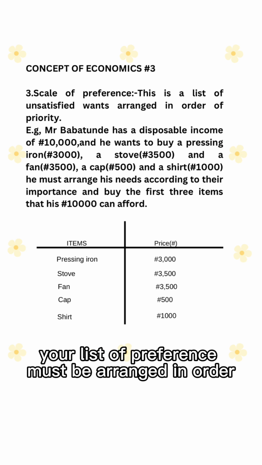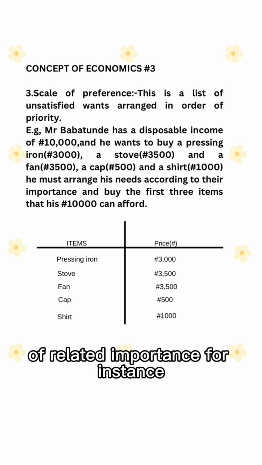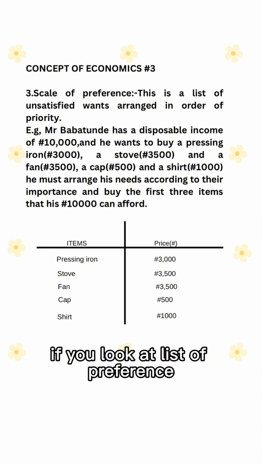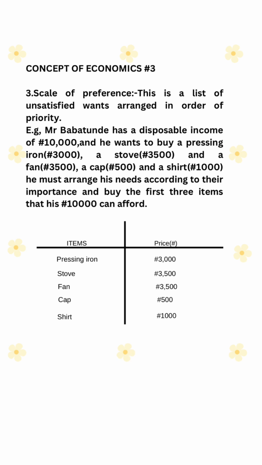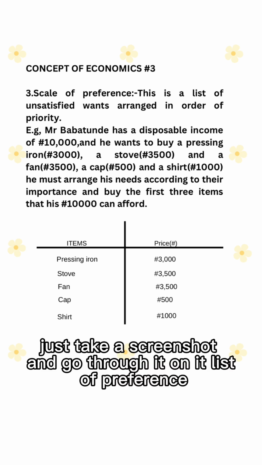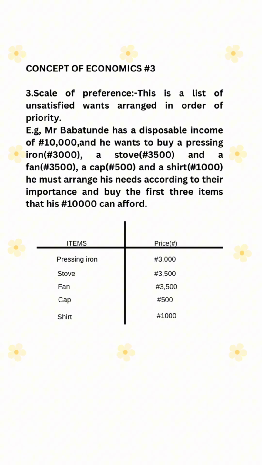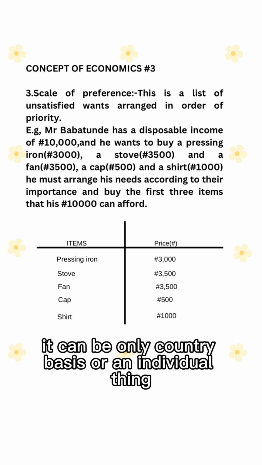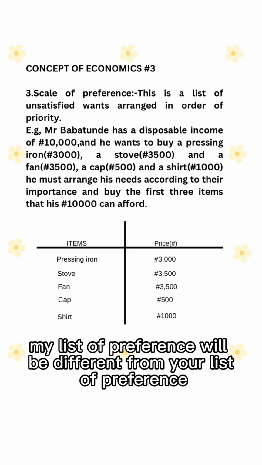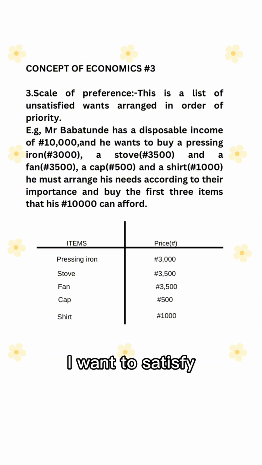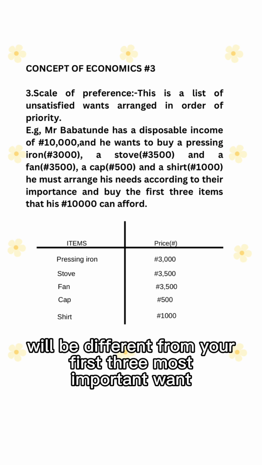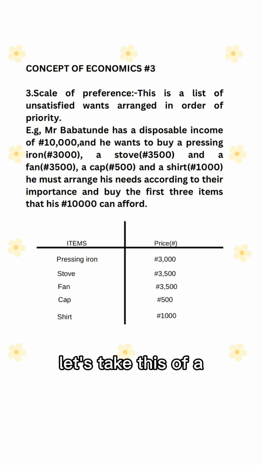Remember, your list of preference must be arranged in order of relative importance. I'll put this up so that you better understand. Just take a screenshot and go through it. The list of preference is an individual thing. It can be on a country basis or an individual basis. It means my list of preference will be different from your list of preference. The first most important wants I want to satisfy will be different from your first 3 most important wants.